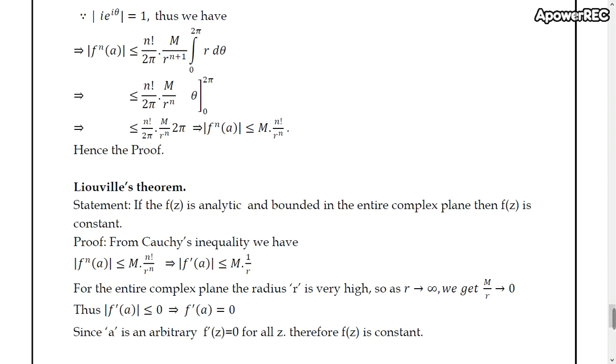Hence the only possible value is f'(a) equals 0. Since a is an arbitrary point, f'(z) equals 0 for all z. Therefore, f(z) is constant.